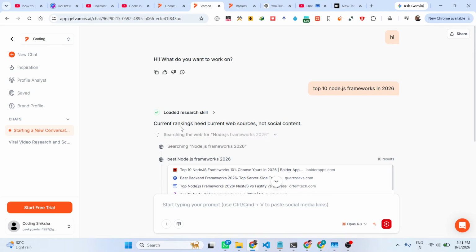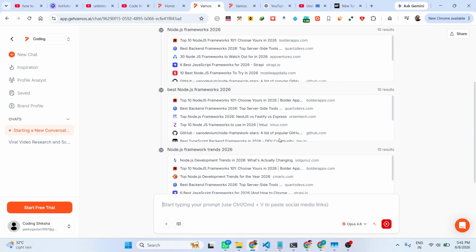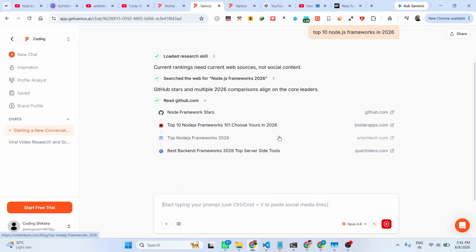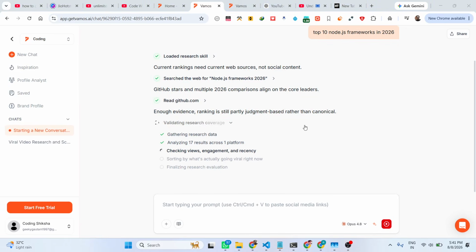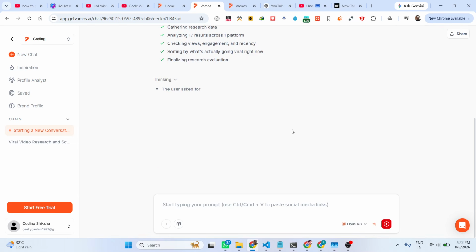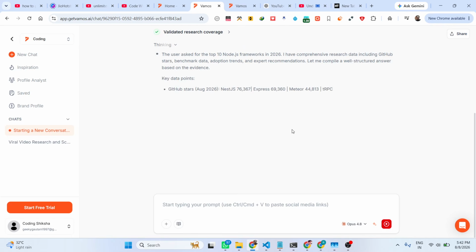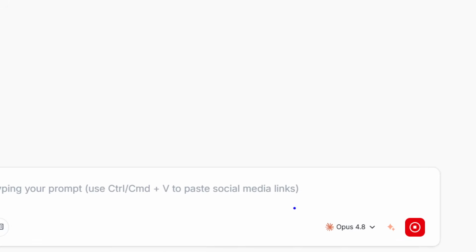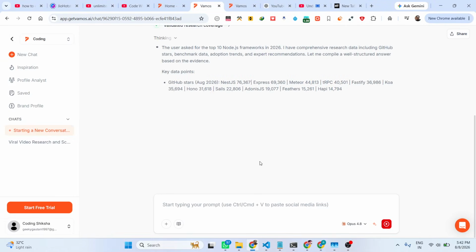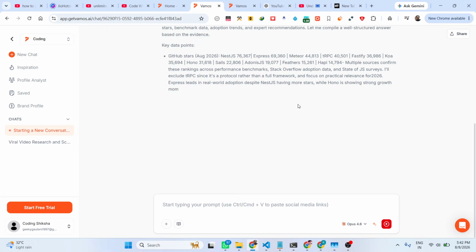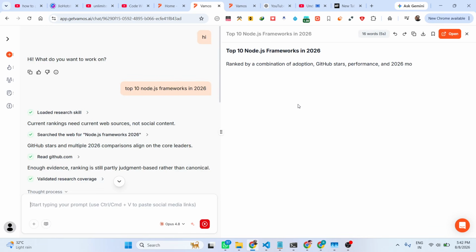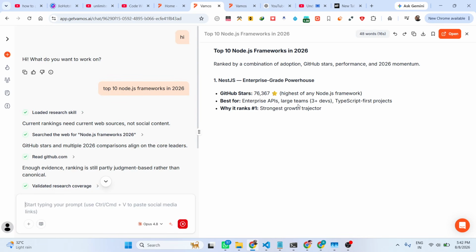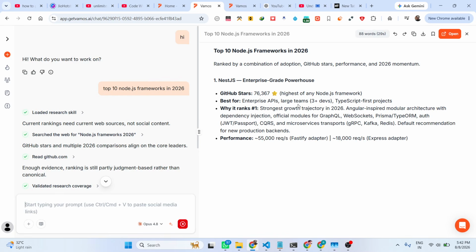It is researching the entire internet, Google, and it is also reading multiple websites, gathering the data and then giving you the top 10 frameworks. So it's using the latest Claude Opus, as you can see right here, for totally free. Once you sign up, you can sign up using multiple Google accounts to get this free and unlimited. Now you can see that it gives you the top 10 frameworks after doing the research.